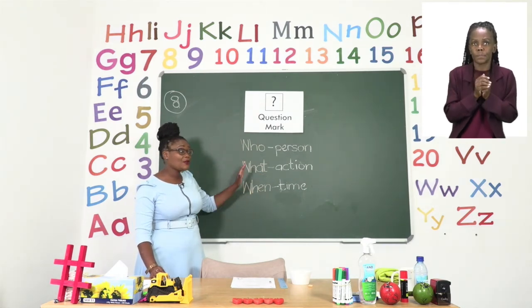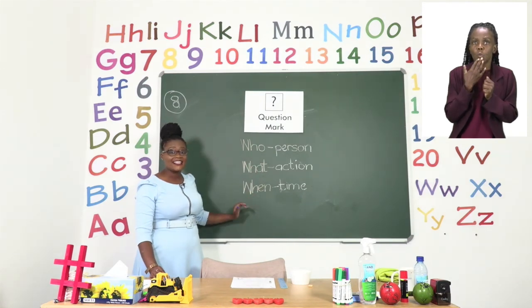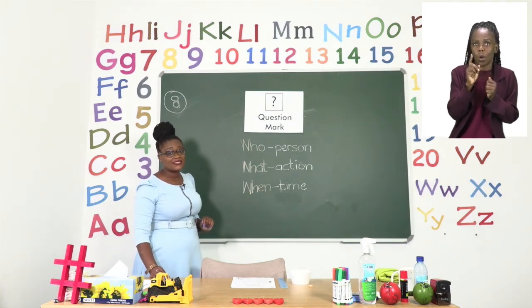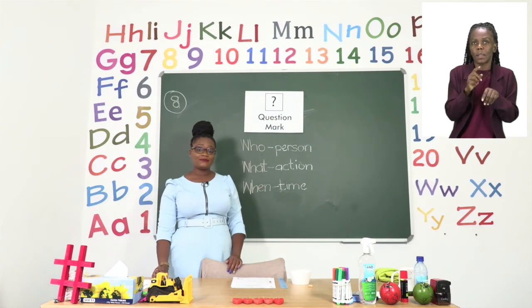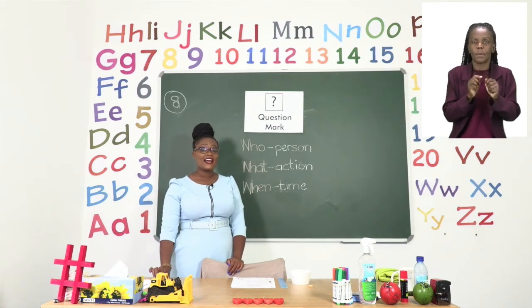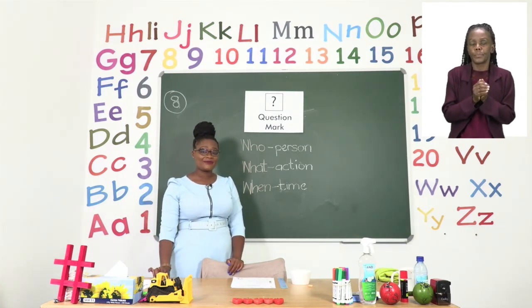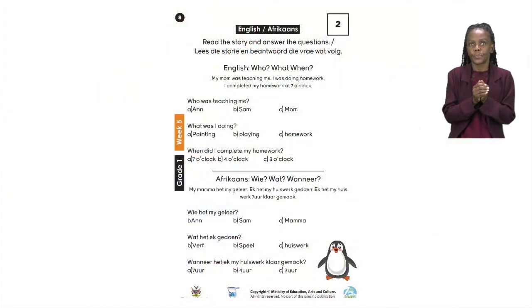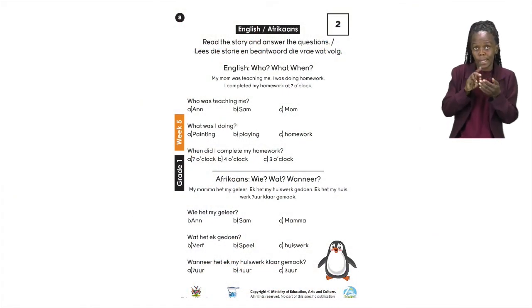So now that we know what each one means, let us go back into our questions and try and answer them. Let's take a look at our exercise again. So we are now going to read it a second time. We're going to start where it says English, and then you're going to read the top. Let's go.